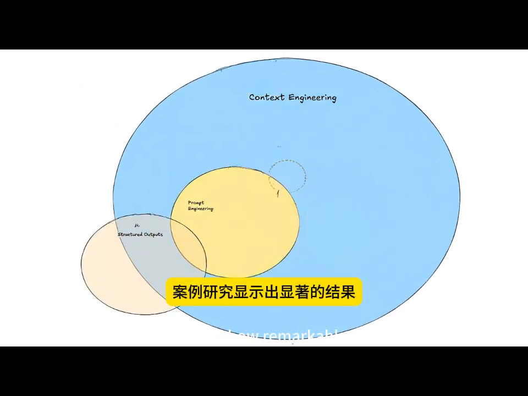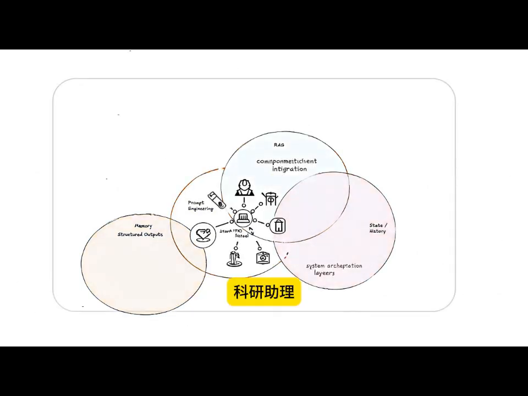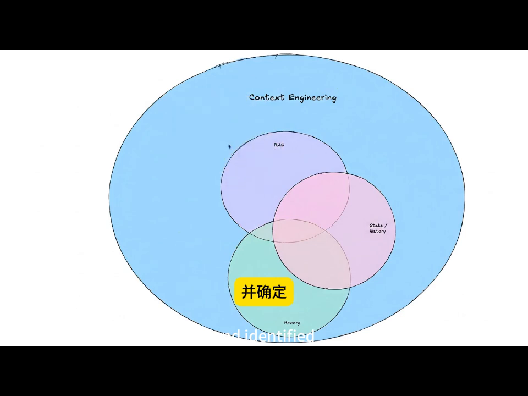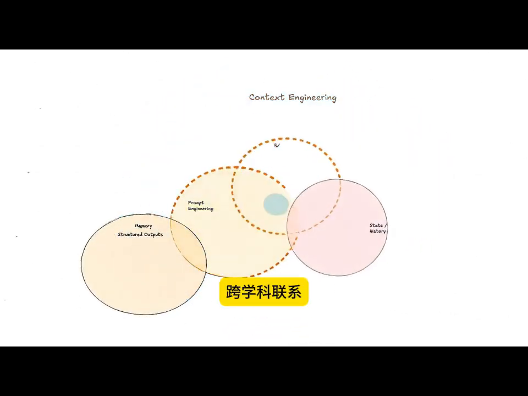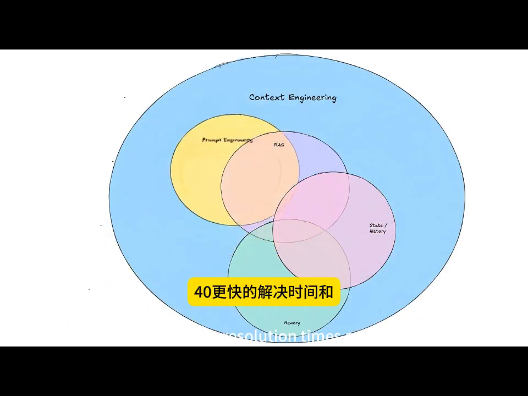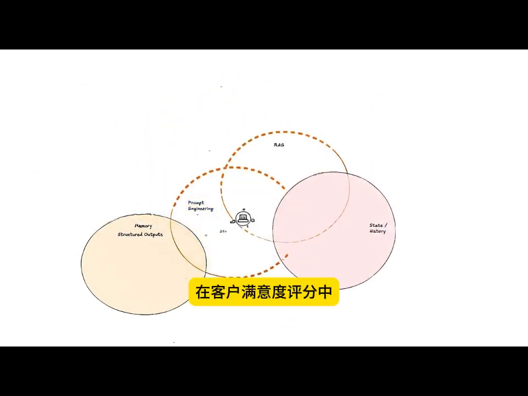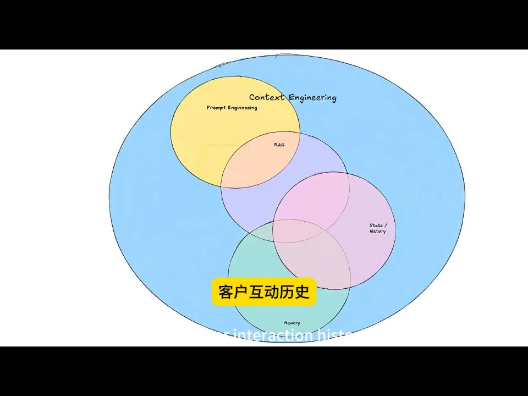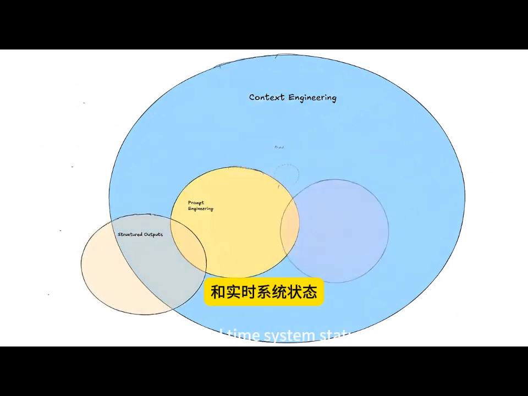Case studies show remarkable results. A scientific research assistant reduced literature review time by 70% and identified cross-disciplinary connections that researchers had missed. A customer support platform achieved 40% faster resolution times and 35% improvement in customer satisfaction scores by integrating product documentation, customer interaction history, and real-time system status.